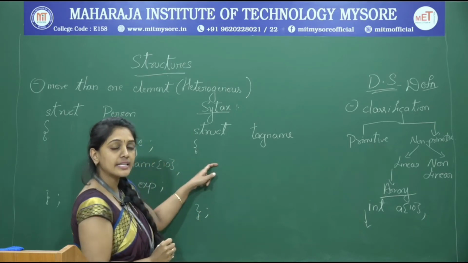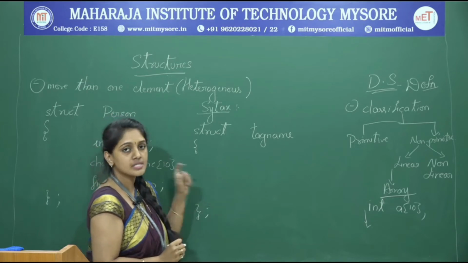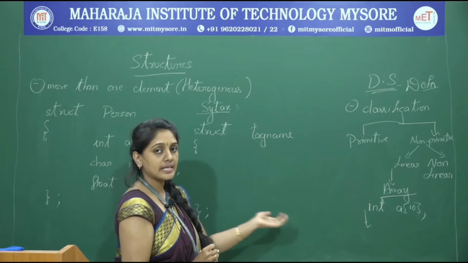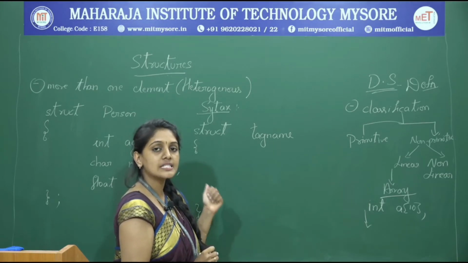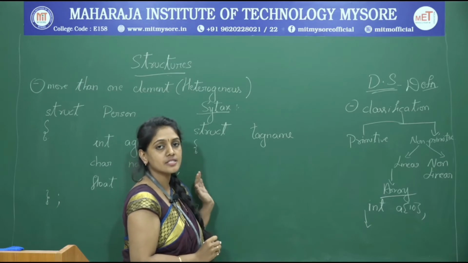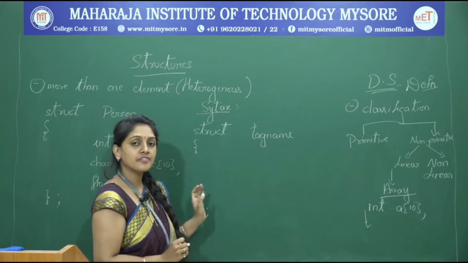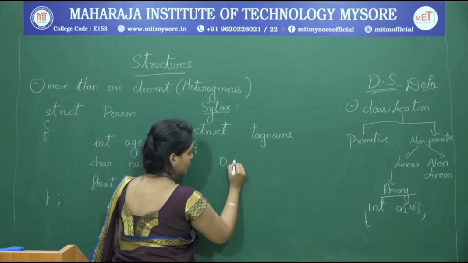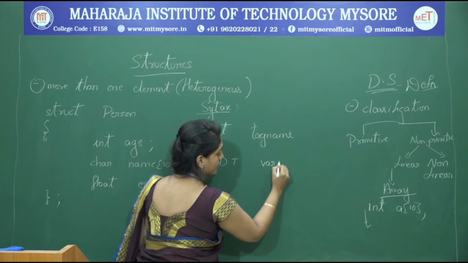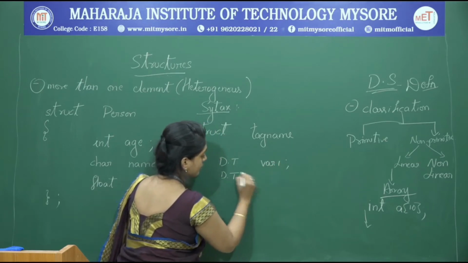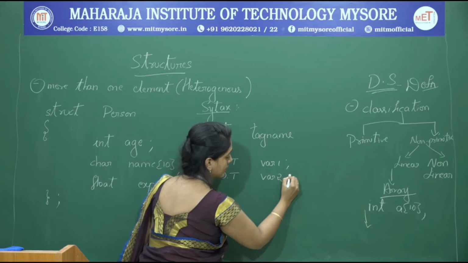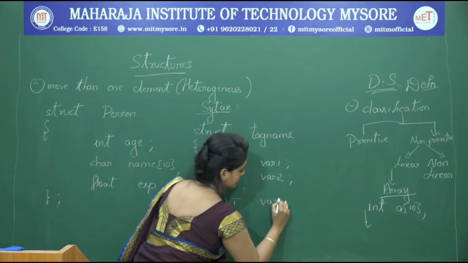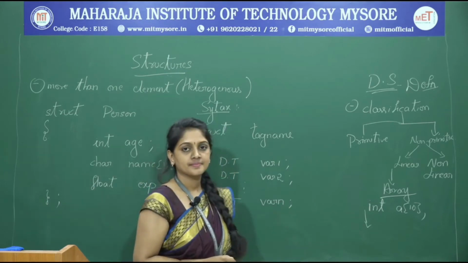Here it can contain any number of structure members, and all these members could be of different types. Unlike arrays, where arrays contain only the same type of elements, here structure is capable of having different types of elements. So data type variable 1, data type variable 2, so on, we can have any number of structure members.